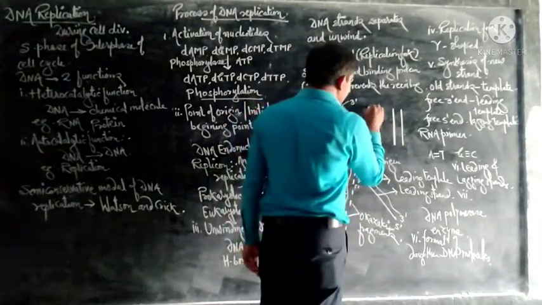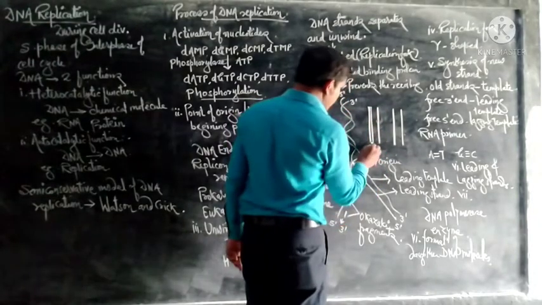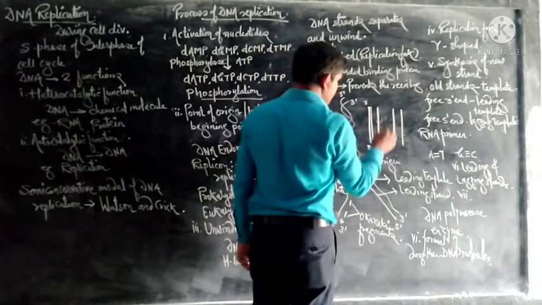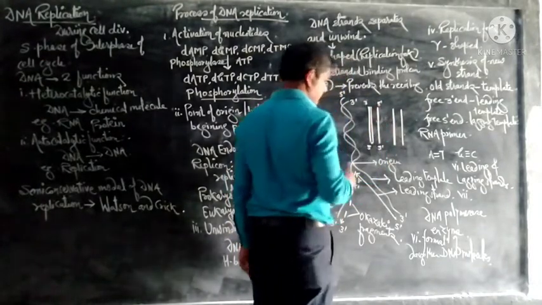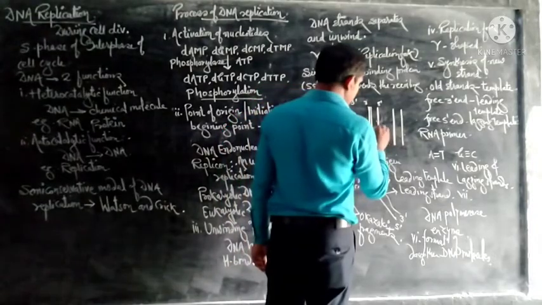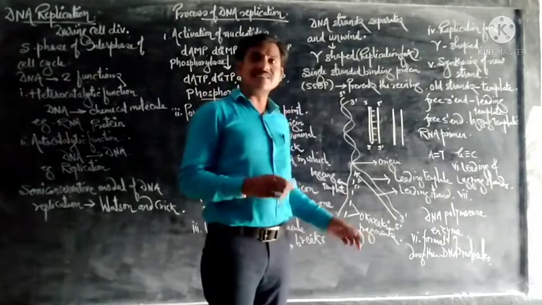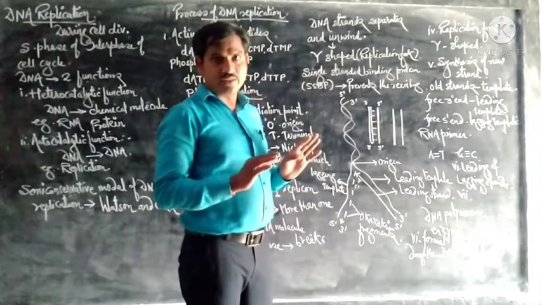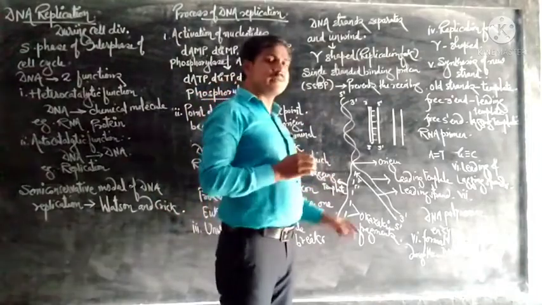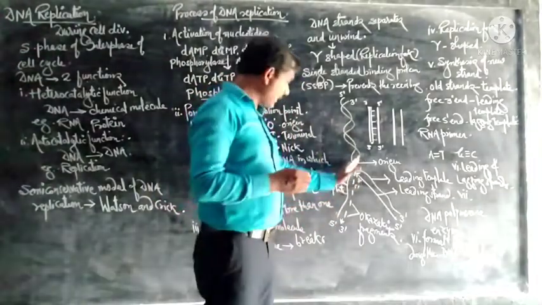This is the old strand which runs in the direction 5 prime to 3 prime. This is a new strand running in the direction 3 prime to 5 prime, with hydrogen bonds. Okazaki fragments are then sealed by the DNA ligase enzyme. DNA ligase seals all these fragments and forms the continuous strand.